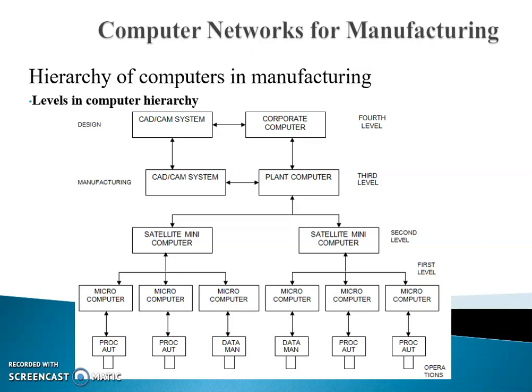Next, the last, fourth level, or highest level, is the corporate mainframe computers. Data are compiled from the various plants in the operation at this level. The communication with individual plant computers can be achieved by means of telephone long lines. Satellites and other wide area communication technologies can be used here. The purpose of the corporate computer in the hierarchy is to summarize plant operations and performance for the entire corporation.